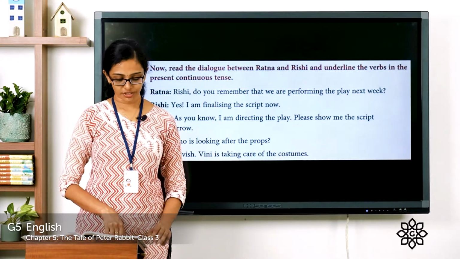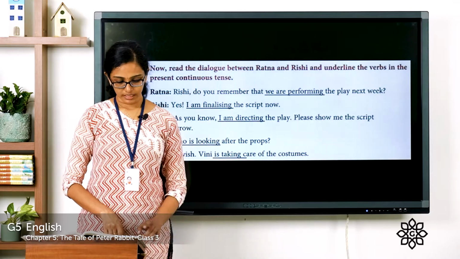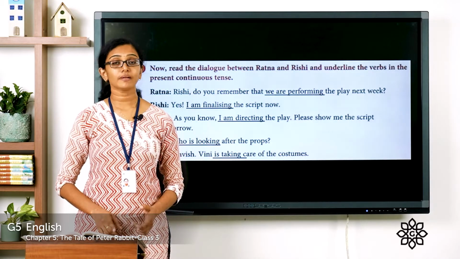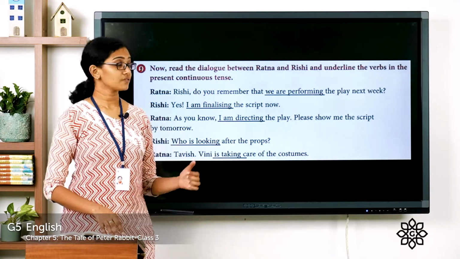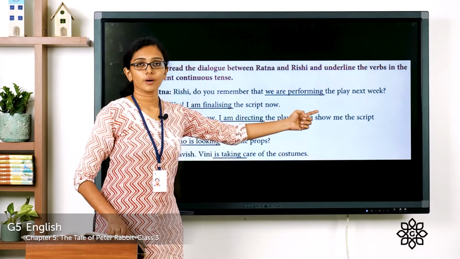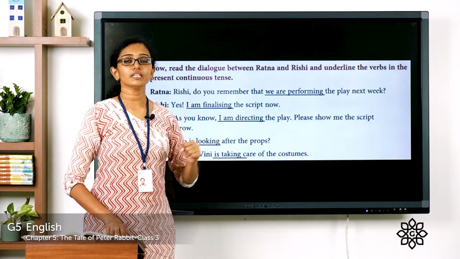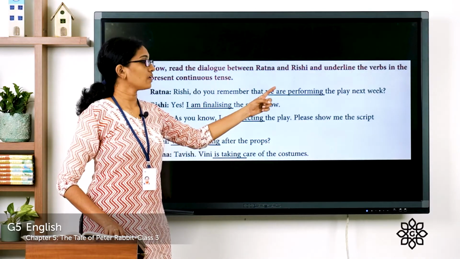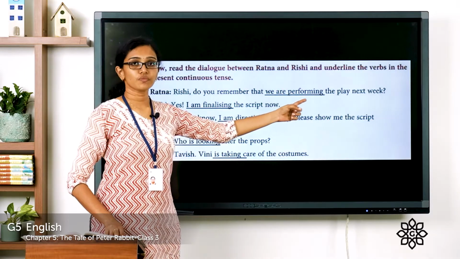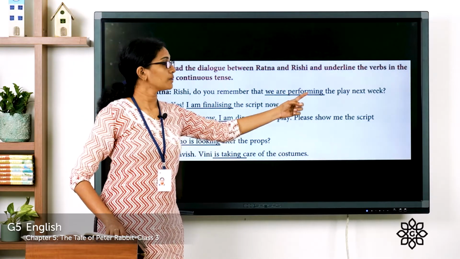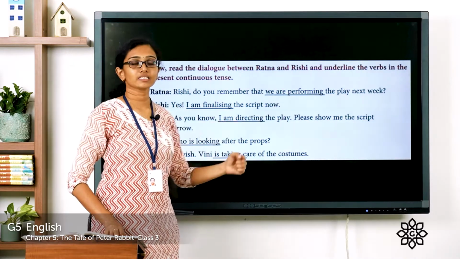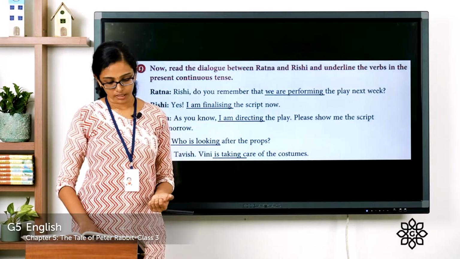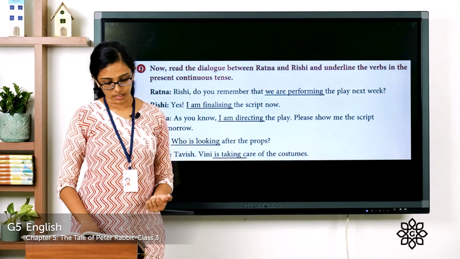Let's see the conversation between Ratna and Rishi. Ratna says, Rishi, do you remember that we are performing the play next week? See the phrase? We are performing. So that is given in present continuous tense. The subject is we, then you have are, then the ing form of the verb. We are performing. Performing is the ing form of the verb perform. Clear?